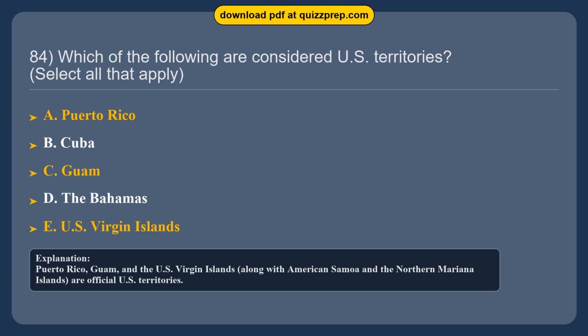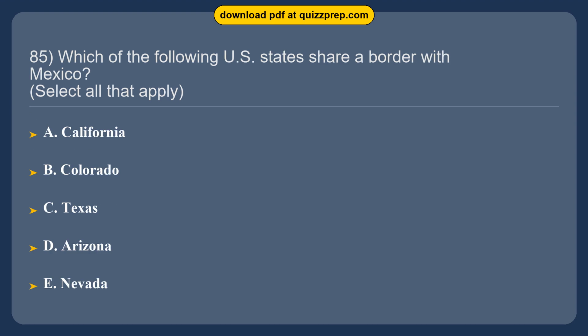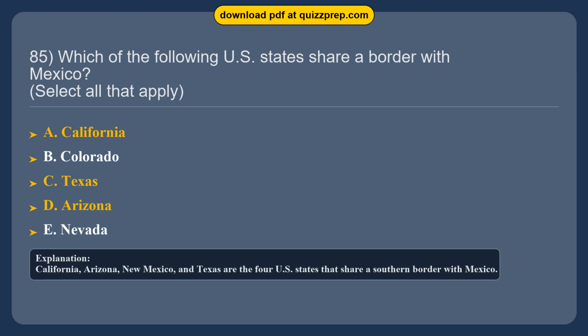Question 85. Which of the following U.S. states share a border with Mexico? Option A, California. Option B, Colorado. Option C, Texas. Option D, Arizona. Option E, Nevada. The correct answers are options A and C and D. California, Texas, Arizona. California, Arizona, New Mexico, and Texas are the four U.S. states that share a southern border with Mexico.